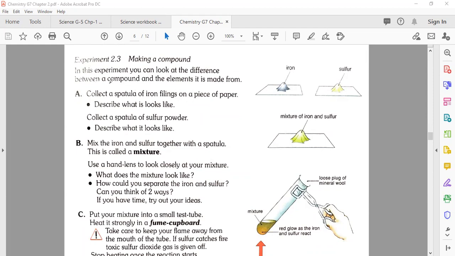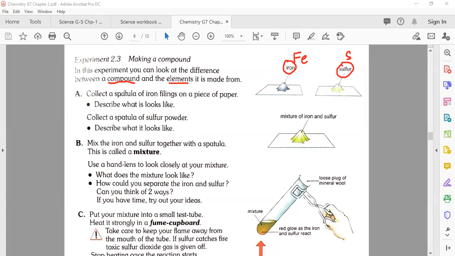So the difference between compound and element. You have here iron, what does it mean? Fe, that is the symbol of iron, and sulfur, its symbol is S. So we're going to make a compound. What do we need to do? Let's see the steps here.